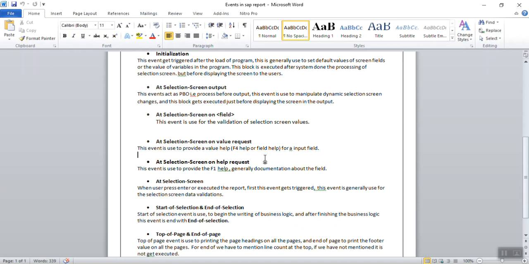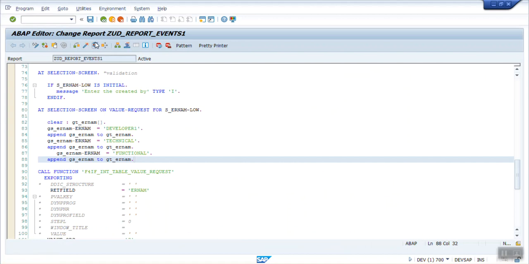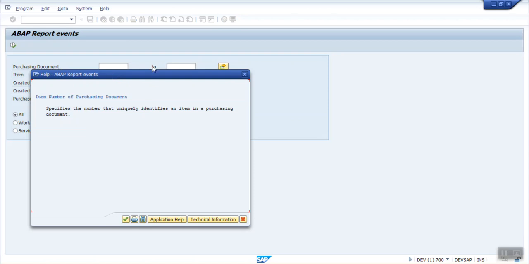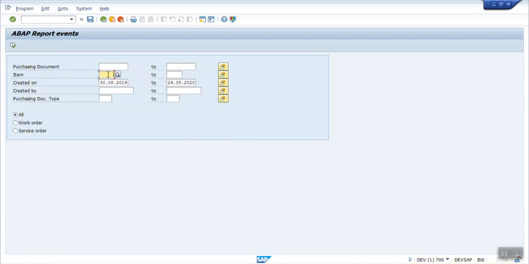Next is the help request. If you press the F1 button on a particular field, if you have any customized documentation, that will get displayed. If you have not added this event in your program, then the standard documentation for that field is displayed when you press F1. Suppose here I want to see the help for the item number. If I press F1 here, the system will show the documentation for that field, like the item number of the purchasing document. This is the standard documentation which appears because I have not written the logic for this event. If you have written custom logic, then that will get displayed.